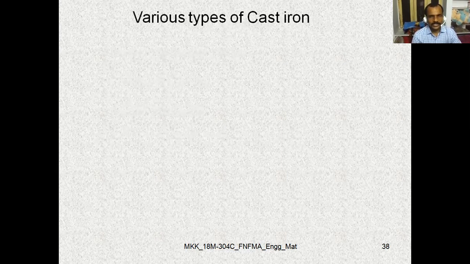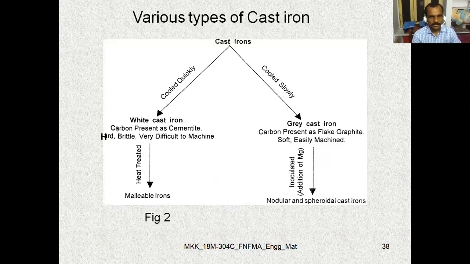So the various types of cast iron. This diagram we have already discussed. Coming to the cast irons, whenever the cast iron is cooled quickly, then it becomes white cast iron having the carbon in the form of cementite. Whereas whenever the cast iron is cooled slowly, it forms a gray cast iron and the carbon is present in the form of flake graphite.